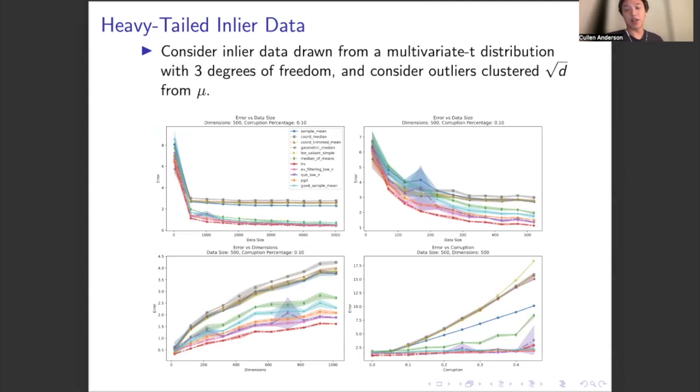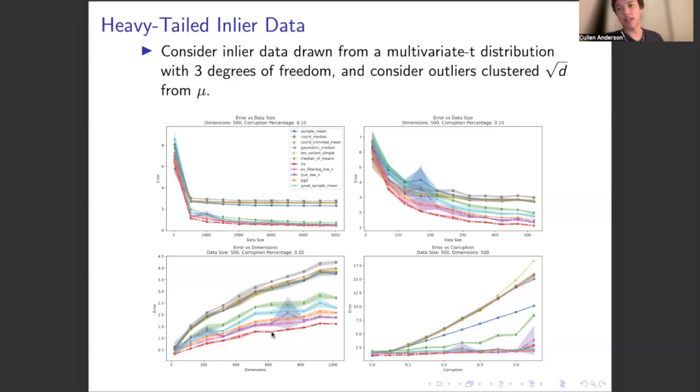So consider inlier data drawn from a multivariate t distribution with 3 degrees of freedom, and consider outliers clustered square root of d from the true mean. This is a polynomial decay distribution, so it has very heavy tails. And interestingly, we observe that these algorithms tend to outperform the good sample mean. For example, you can see most notably in the error versus dimensions graph that projected gradient descent, quantum entropy scoring, eigenvalue filtering, and LRV all outperform the good sample mean.